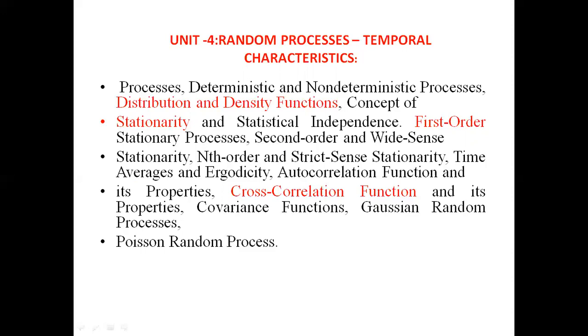In third order, strict sense stationary, time averages, ergodicity, autocorrelation functions and their properties, cross correlation functions and their properties, covariance functions, Gaussian random process, and Poisson random process. We also need to discuss these.